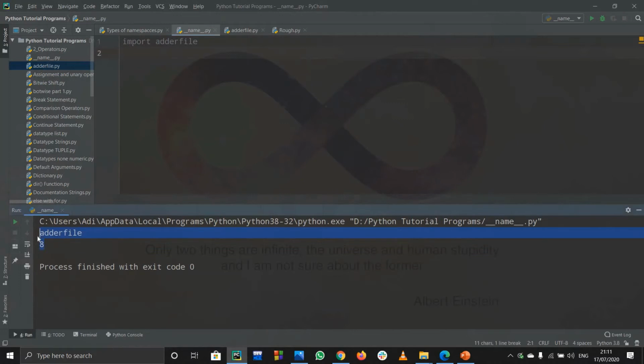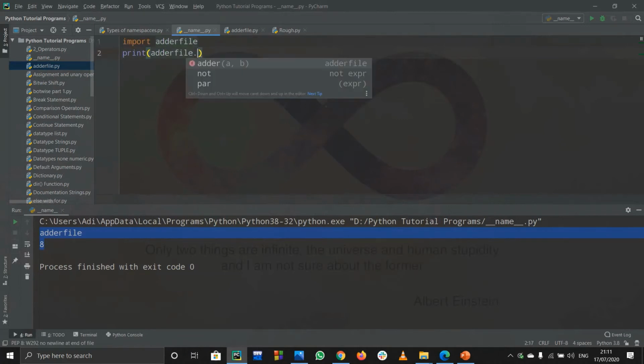So see, it printed out adder file, but actually this is the output of this whole thing. Obviously we can get access to that function as well. To get access to that function, let's print out adder file dot adder. Suppose in that function we added two integers. Now let us do one thing. Let's add two floating point numbers.